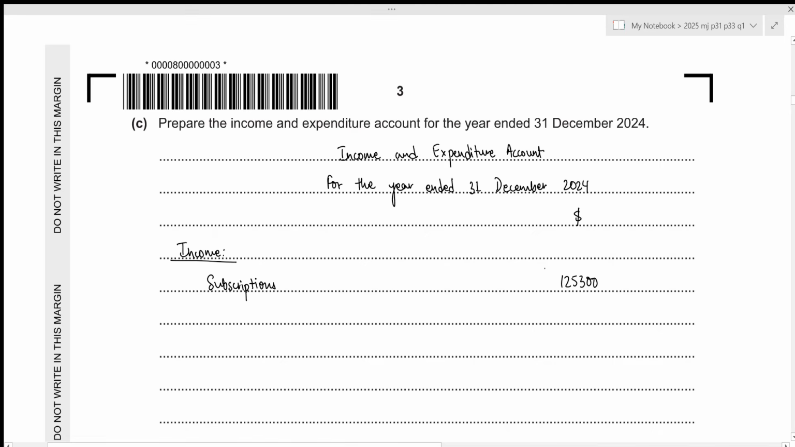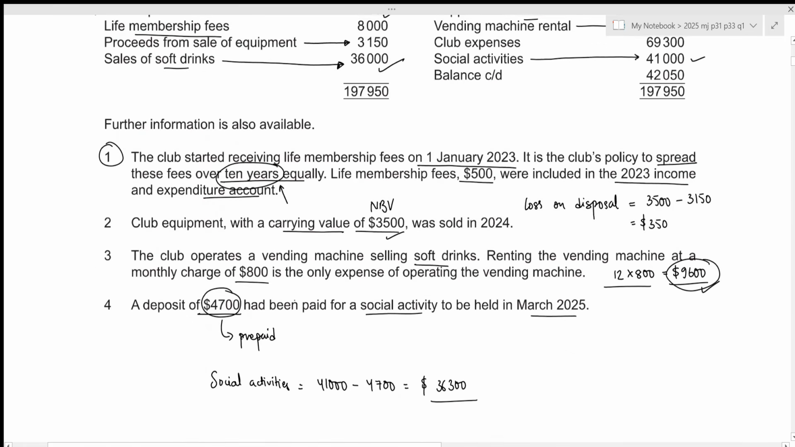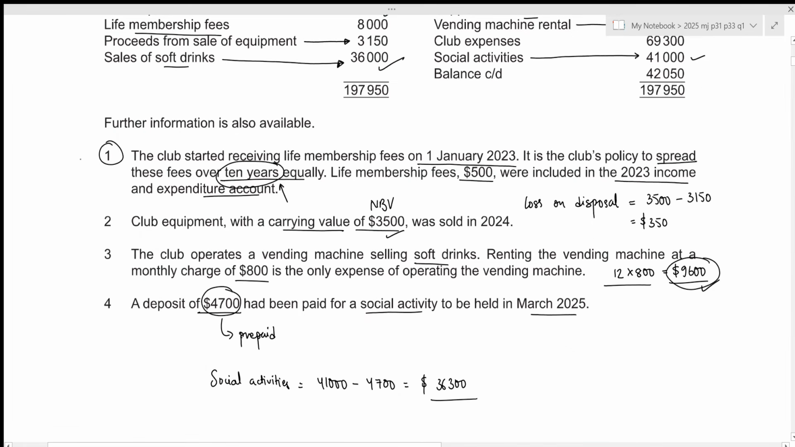Then in this case, we also have life membership fees. And we need to transfer it just for 1 year. Our policy is to divide the total amount equally among 10 years. Okay, we were given life membership information right here.